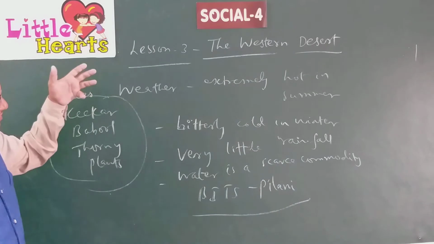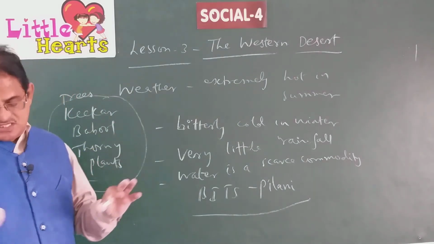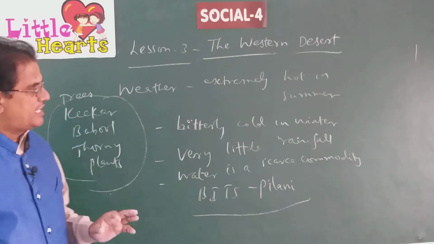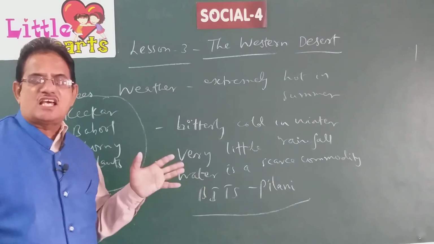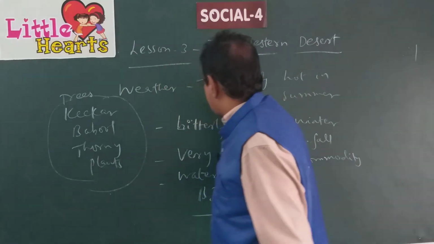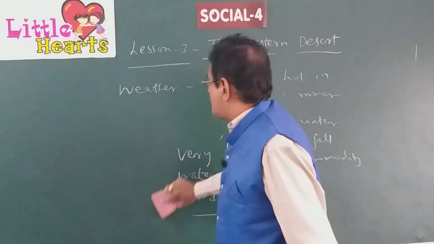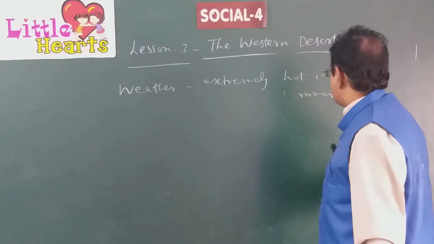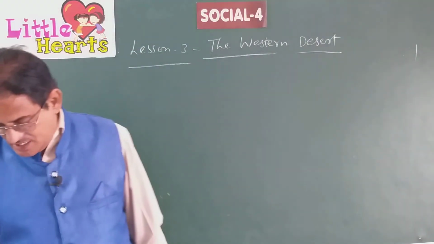So, except for some of these towns mentioned earlier, the remaining part is sparsely populated. Sparsely populated means other districts and towns in Rajasthan are not thickly populated. It means thinly populated, with very little population compared to the cities mentioned just before.